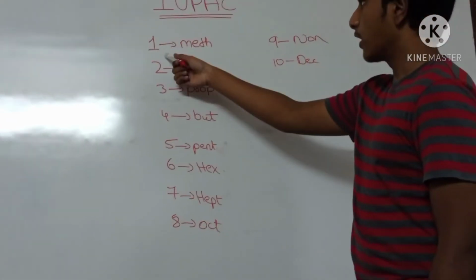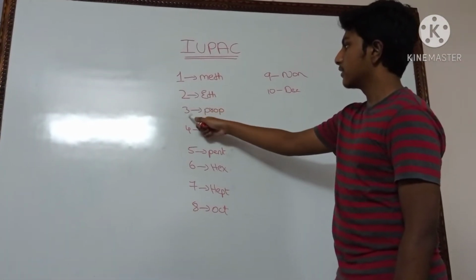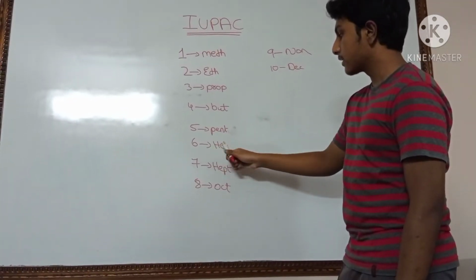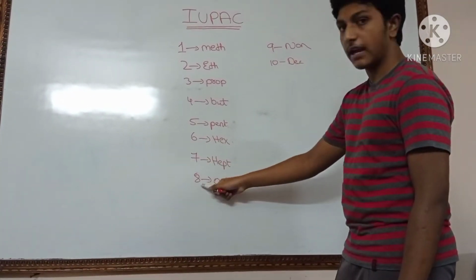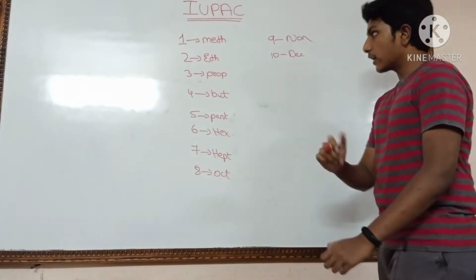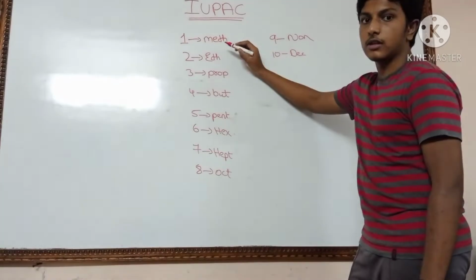Did you get it? 1. Meth. 2nd. Eth. 3rd. Prop. 4. Bute. 5. Pent. 6. Hex. 7. Hept. 8. Oct. 9. Non. 10. Dec. Now I tell you where these words will be used in the compounds.